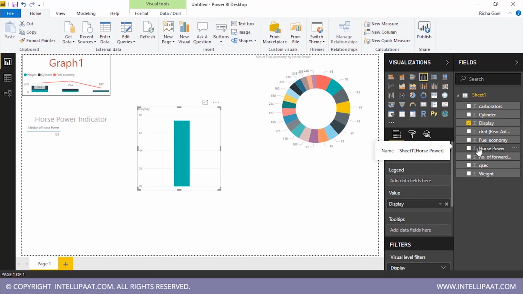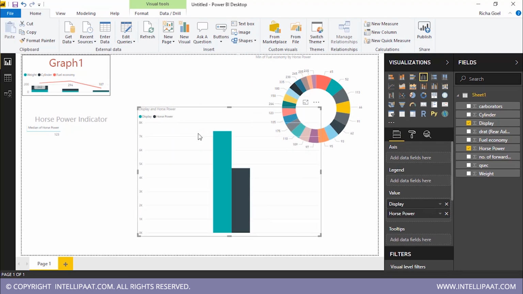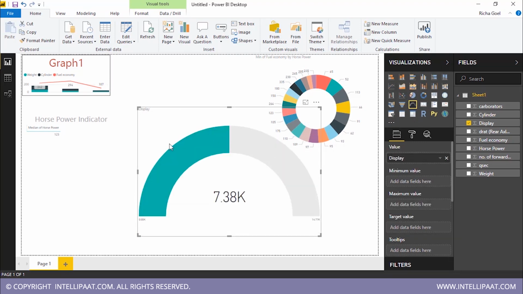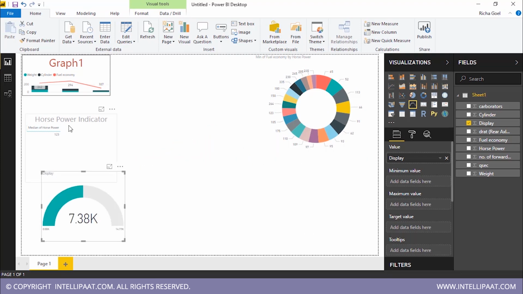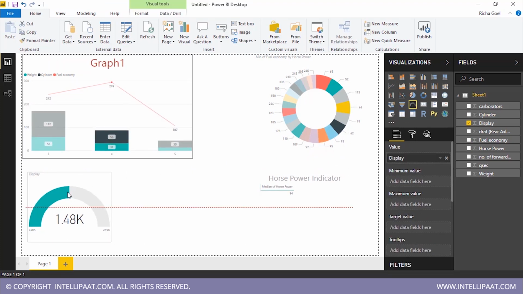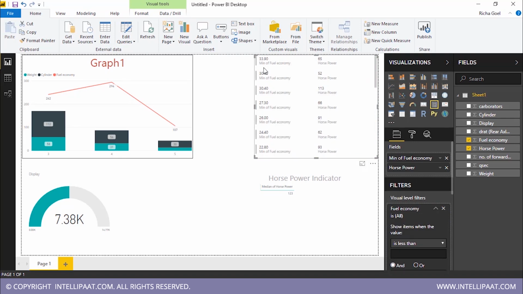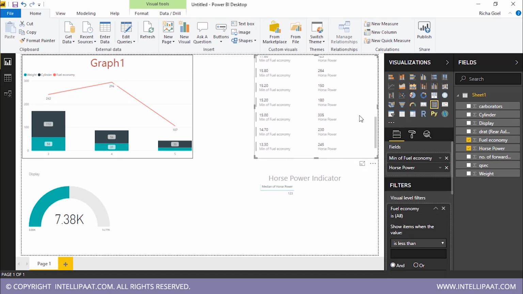Now let's see, I take horsepower and put it on top of here. So a new graph is created. So this is like horsepower versus display. But now I'm not happy with this and I want to change this. So I simply select this graph, click this gauge. Now you can see it changes. So these are many ways to create visualizations. This is how you can do it. So we created this graph, we created this indicator, we have this KPI. In this KPI you can see all these different values.